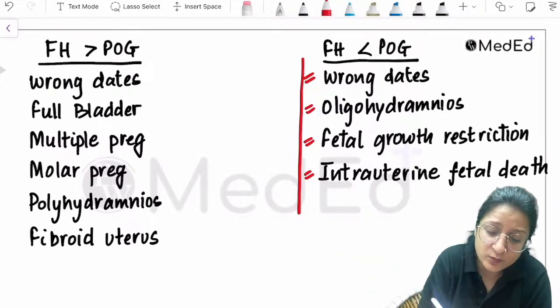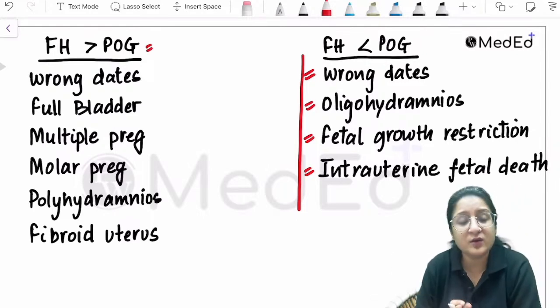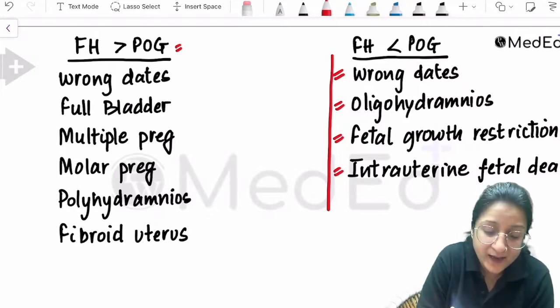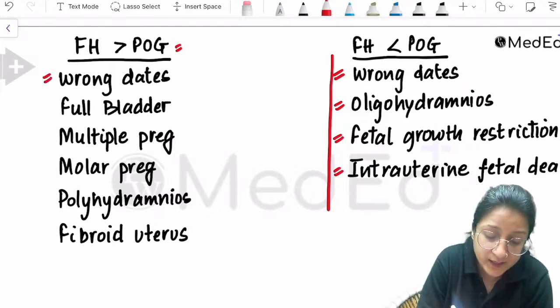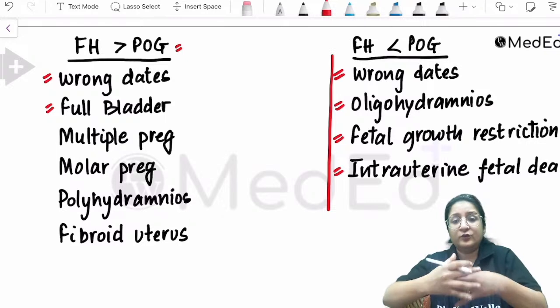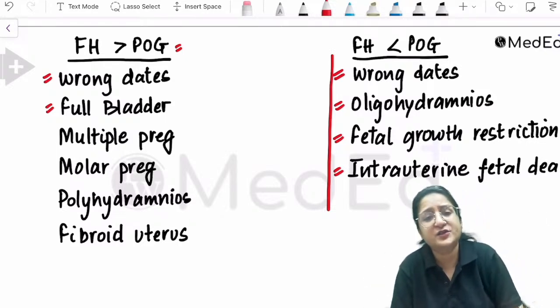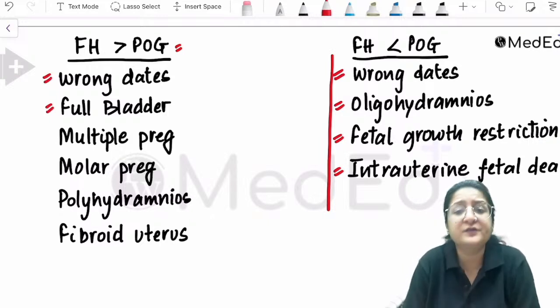If the fundal height is more than the period of gestation, what are the possible causes? That's also another MCQ for your exams. Again, same thing. She could have wrong dates. Sometimes women are examined with a full bladder. If there's a full bladder in front, it pushes the uterus upwards, so you can have a false estimation of fundal height which is more than the period of gestation.